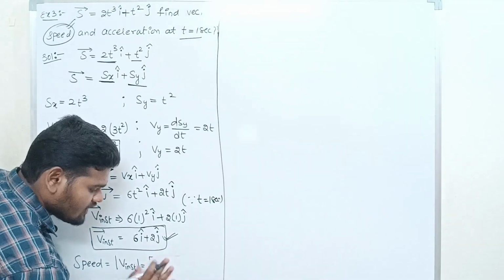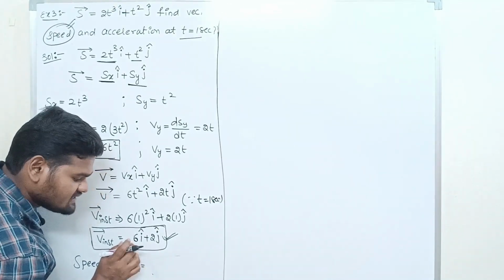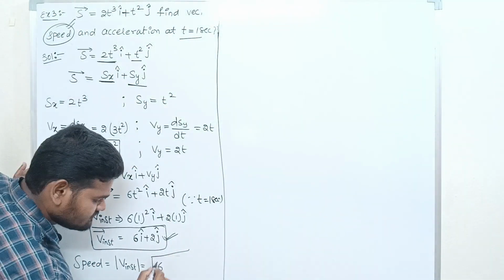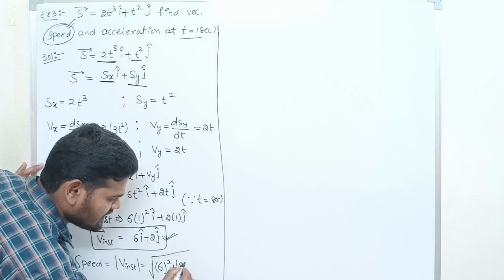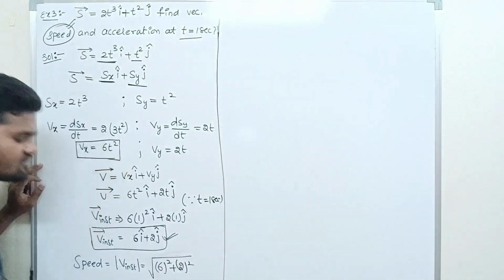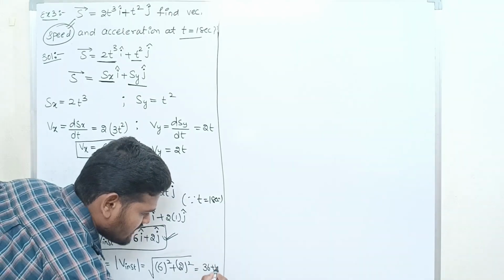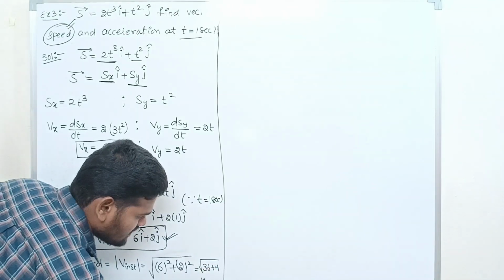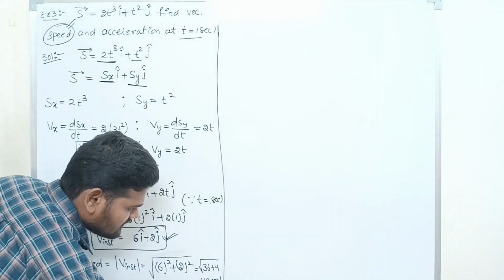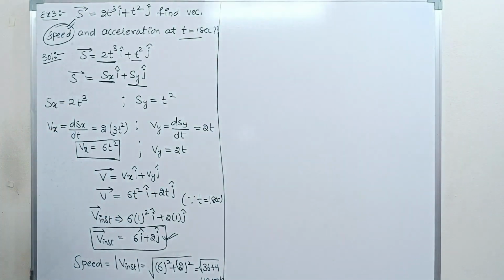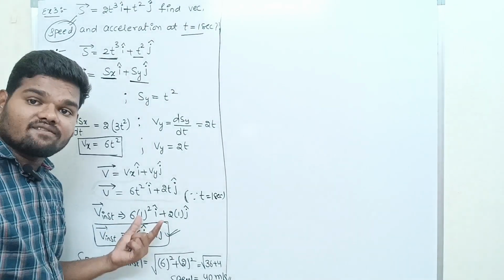I already told you in our previous classes how to write the magnitude in this type of case. So the square root of 6 square plus 2 square. 6 square is 36, 2 square is 4, 36 plus 4 is 40. What is 40? Meter per second. So this is what? Speed. Right. So next, what do we have to find?